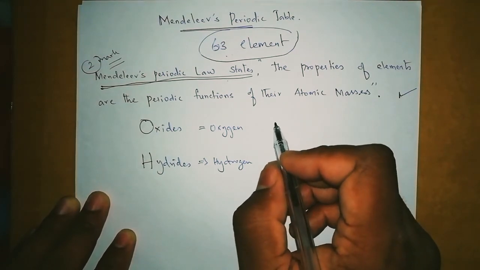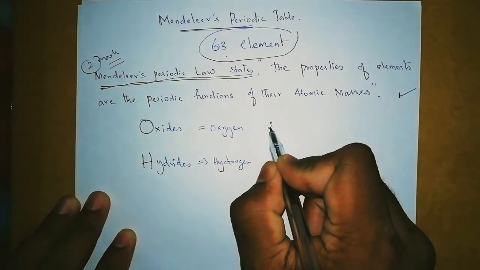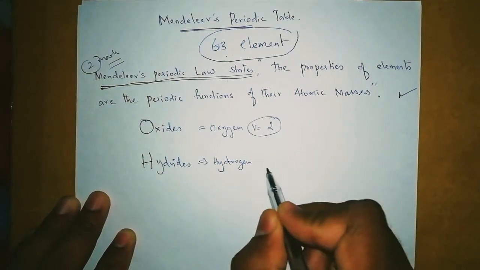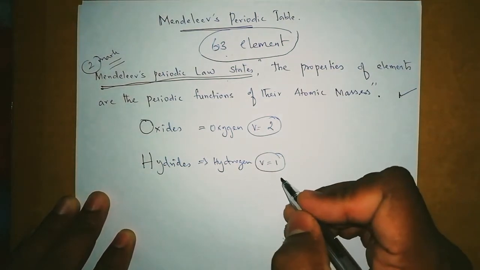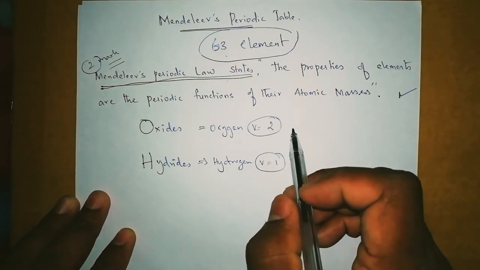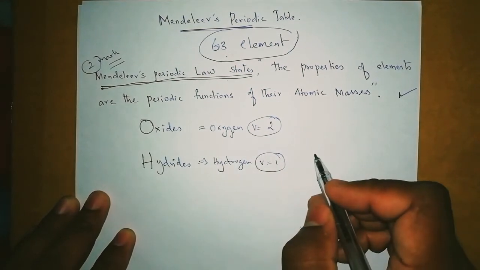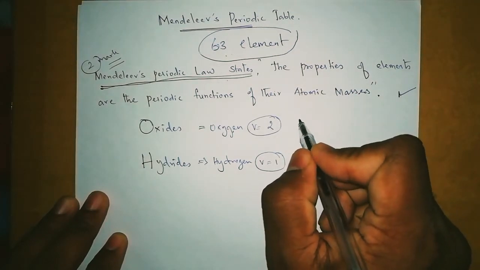and it easily identifies their valencies. Oxygen has a valency of 2 and hydrogen has a valency of 1. So you know how to make a formula when oxygen is combining with one element. Think of R as representing any element.